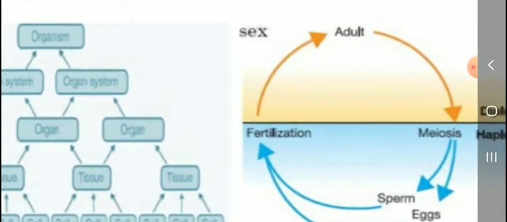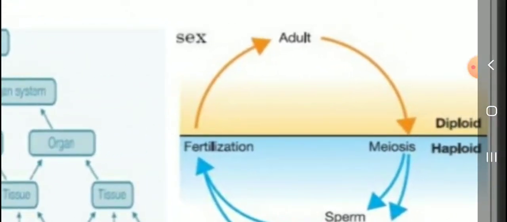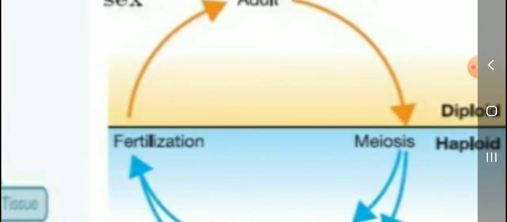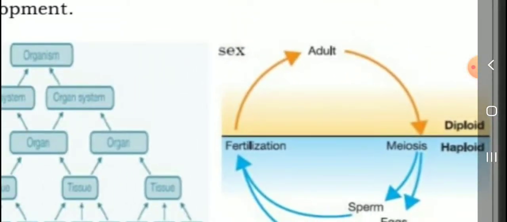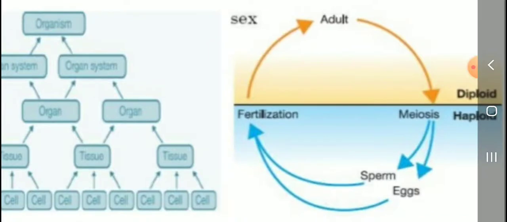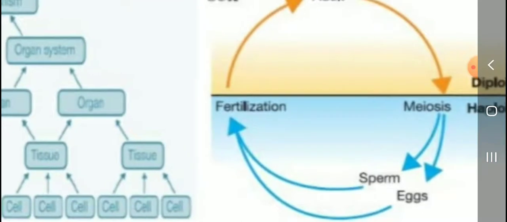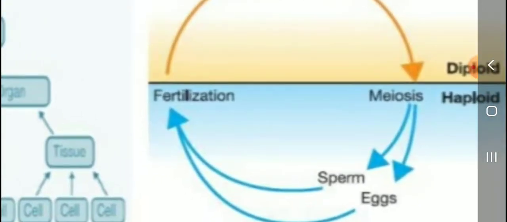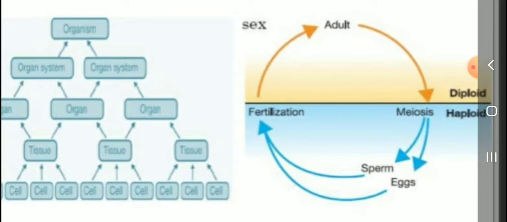Next, students, the adult stage. In the adult organism there are diploid and haploid cell divisions. Meiosis and mitosis are the two types of cell division in our body. Adult organisms have meiosis cell divisions to form sperms and eggs. Sperms are in males, eggs in females.